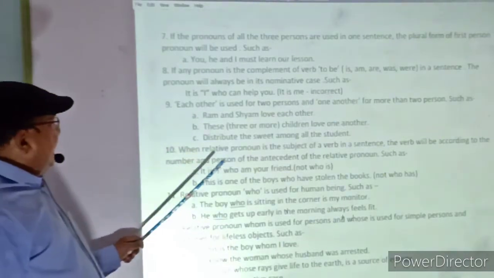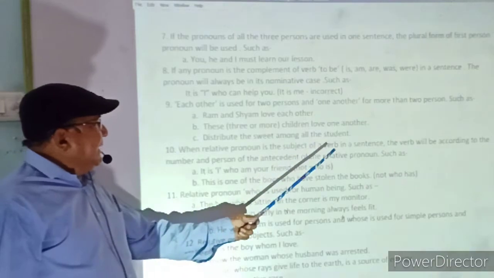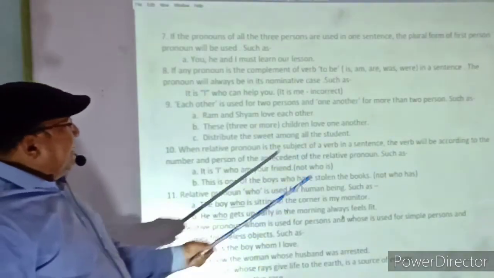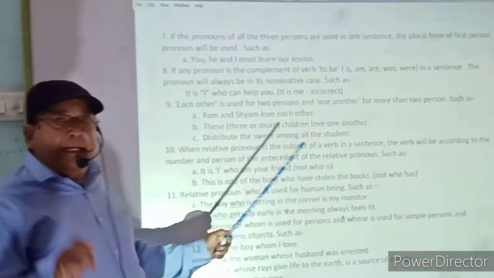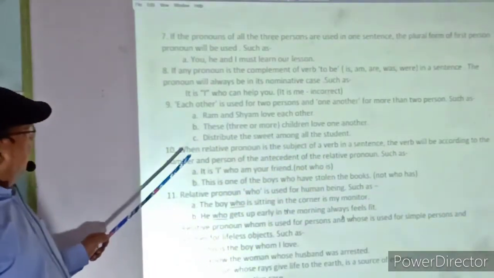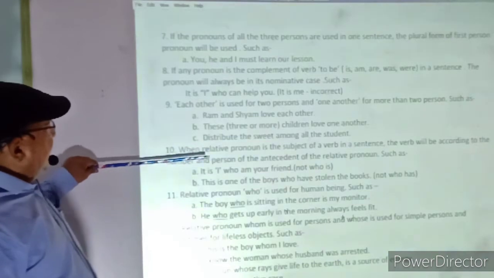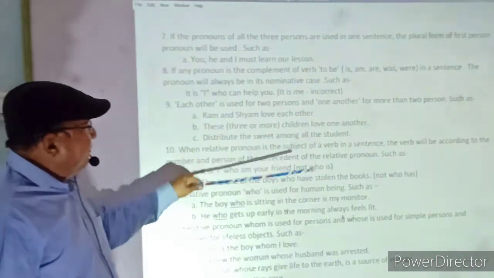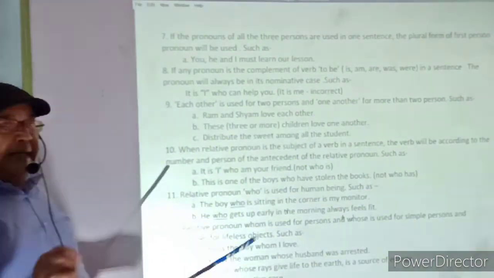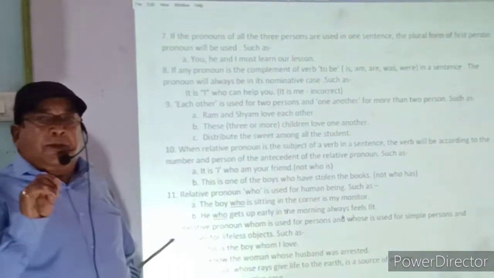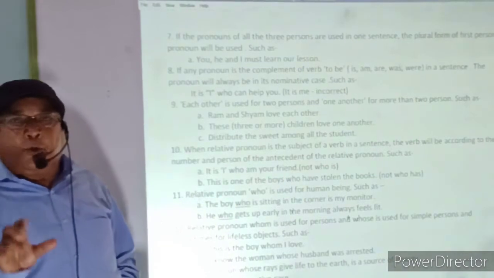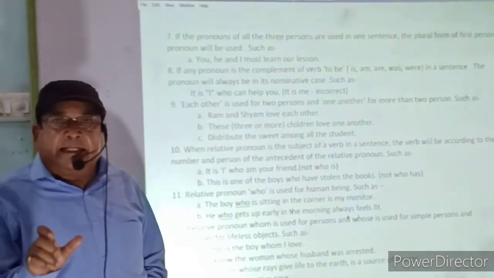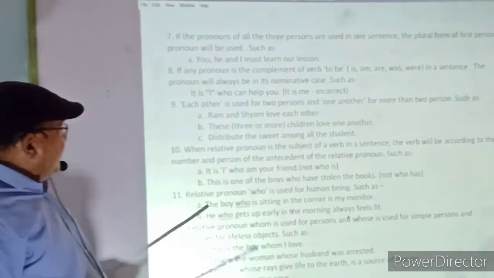Tenth rule: when a relative pronoun is the subject of a verb in a sentence, the verb will be according to the number and person of the antecedent of the relative pronoun. In slow motion, I want to tell you once again. When a relative pronoun is the subject of a verb in a sentence, relative pronoun, as you know, the interrogative pronouns when they are used as conjunction to combine two clauses or two sentences, then they become relative pronouns.